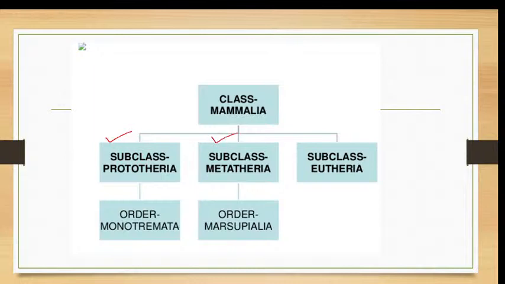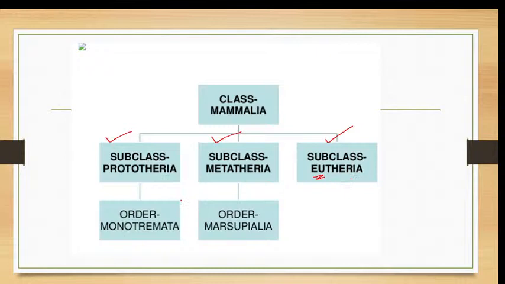Then subclass Metatheria, they include the pouched mammals like kangaroos. Then subclass Eutheria, Eu means true. They are true placental mammals. This is the classification of class Mammalia. It is broadly classified into three subclasses: subclass Prototheria, subclass Metatheria, and subclass Eutheria. Prototheria are egg-laying, Metatheria are pouched mammals, Eutheria are true placental mammals.